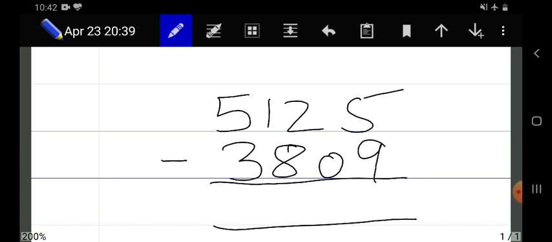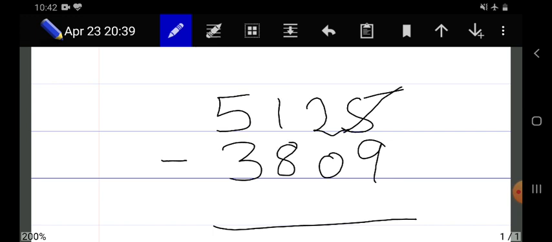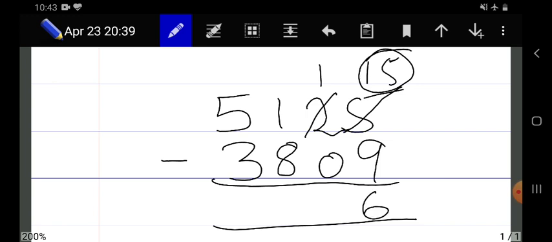Can we subtract 9 from 5? No. So the 5 will borrow from 2. And 2 will become 1 now. And 5 will become 15. 15 minus 9 is 6. Okay. Now next 1 minus 0. Possible? Yes. 1 minus 0 is 1.